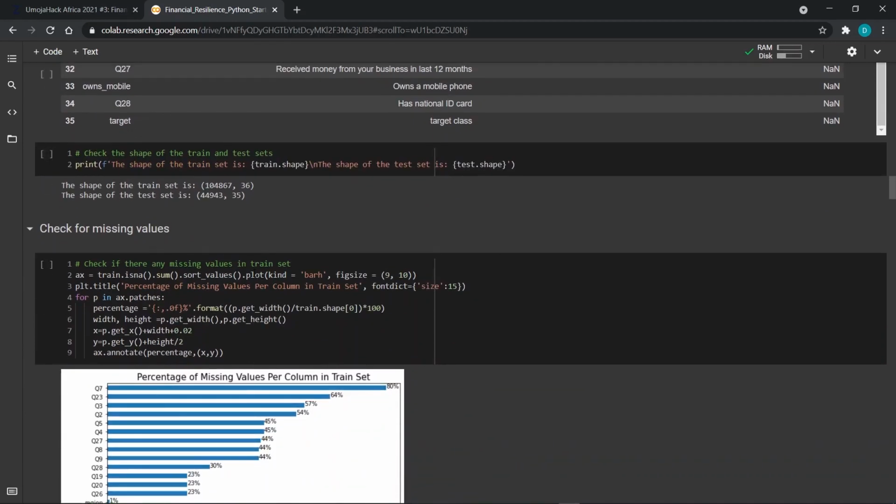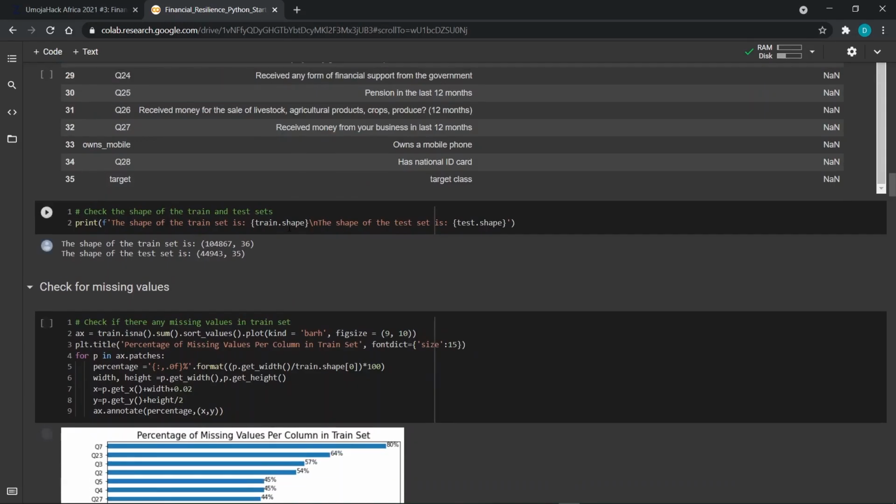We can also check the size of the data that we have. For the training dataset, we have around 104,000 observations, and we are trying to make predictions on the test, which has 44,000 observations.